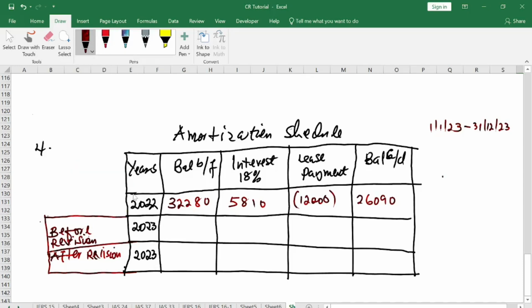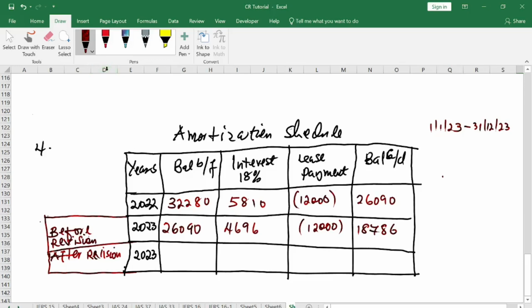So if so, then let us prepare 2023 before revision. We have the opening balance to be 26,090. Then we calculate our lease liability interest. We have 0.18, 696.18, 786. So now we have our balance here. Now we have our balance at the end of the accounting year.